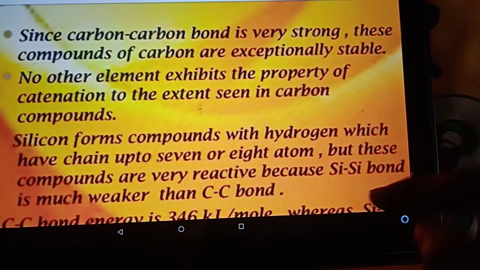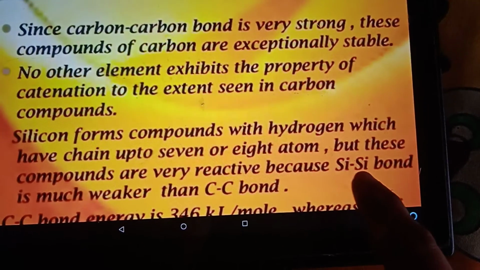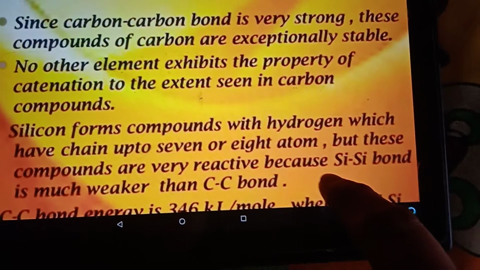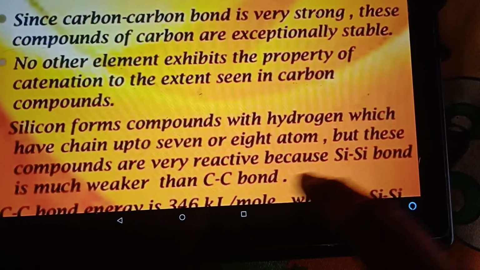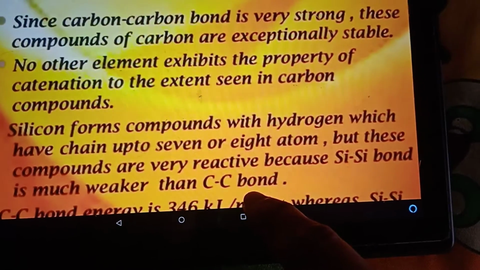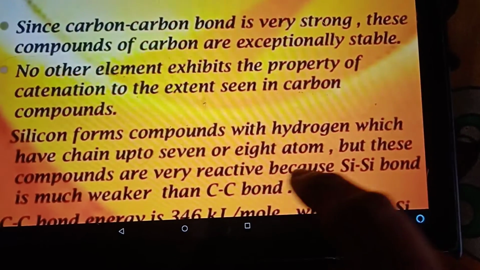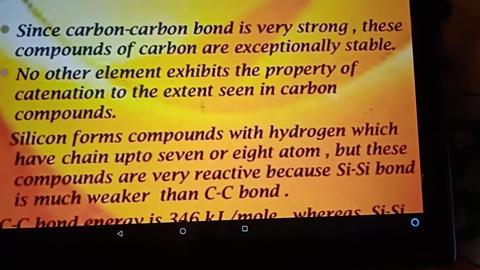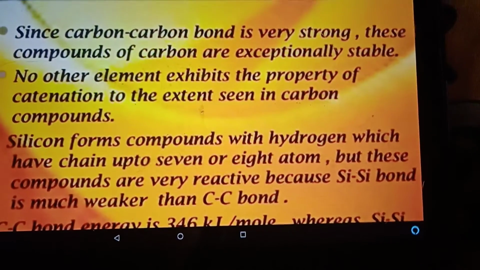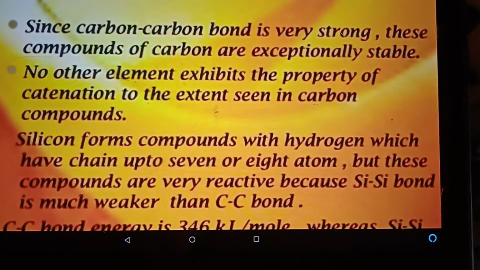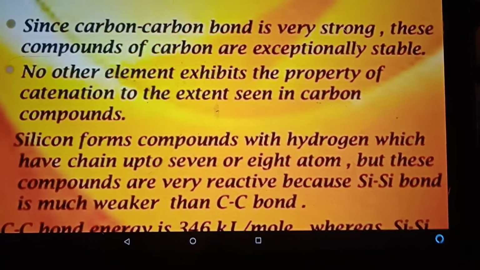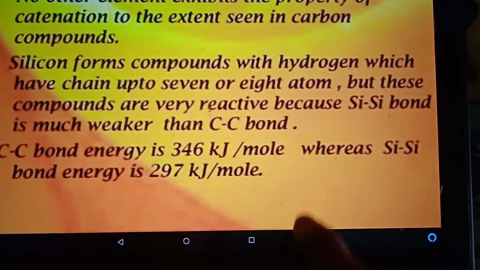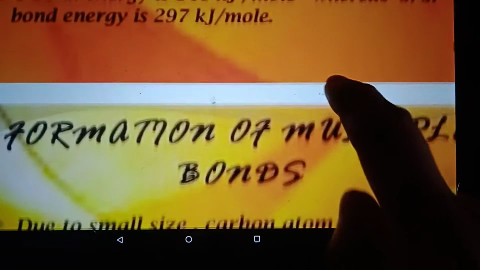It can form a bond with itself, but the silicon-silicon bond is not as strong as the carbon-carbon bond. Up to 6, 7 or 8 atoms silicon can form a chain, but multiple combinations of silicon-silicon bonds are not possible due to the interbond energy.